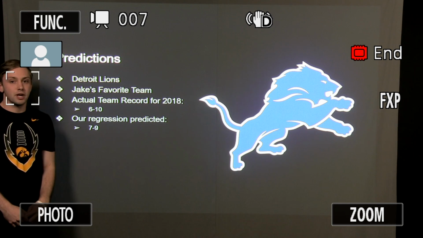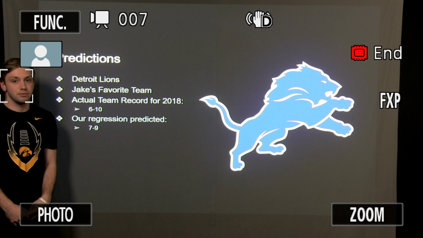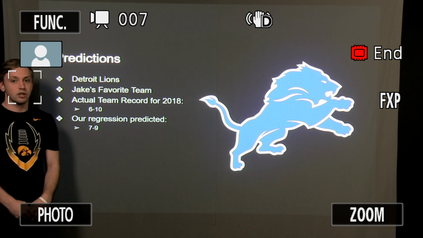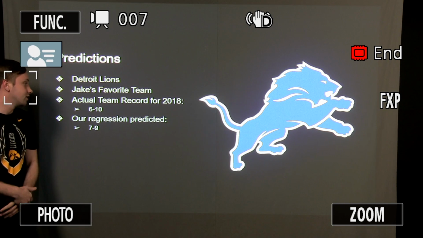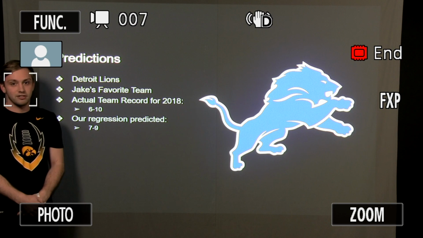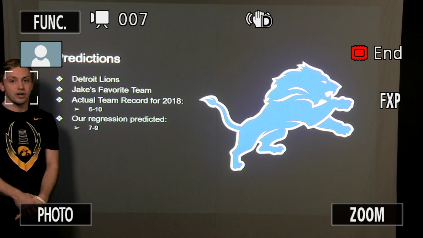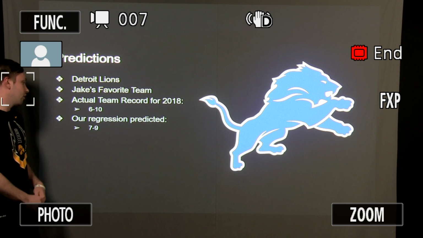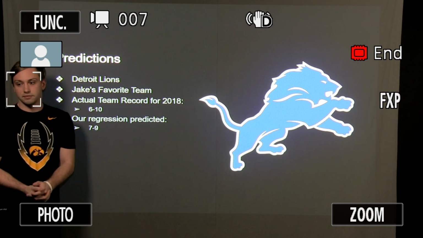So with our regression model, we wanted to use it to predict how many games teams should have won in 2018 compared to how many they actually won. I chose to do my favorite team, the Detroit Lions. And as you can see, they had a rough year, only going 6-10. Our regression model was close and was able to predict it within a game. It would have predicted them to finish 7-9 on the season.